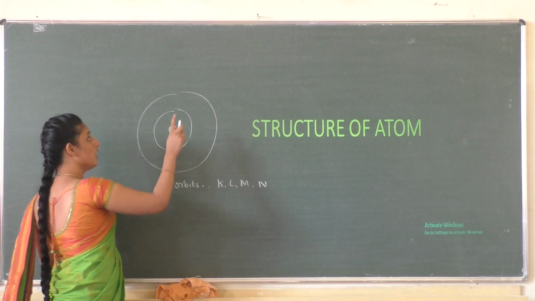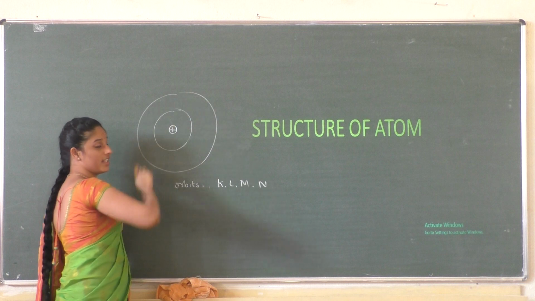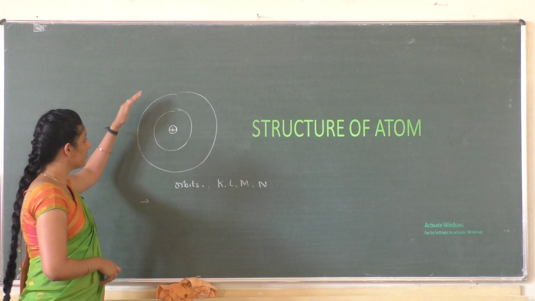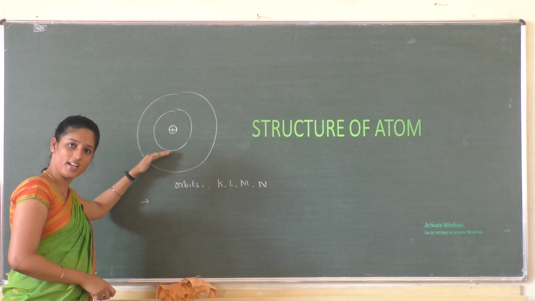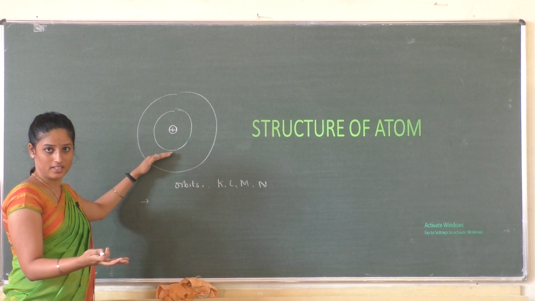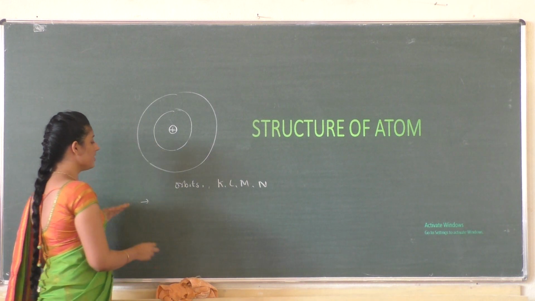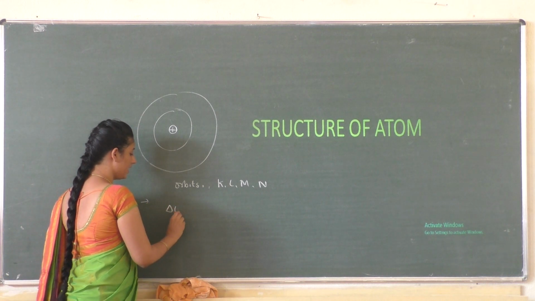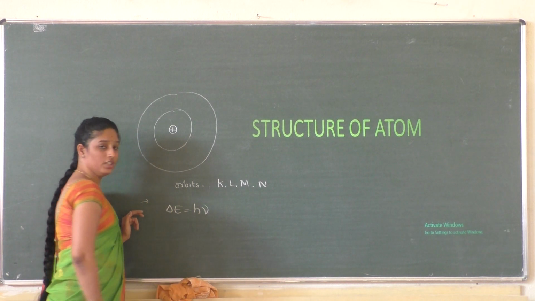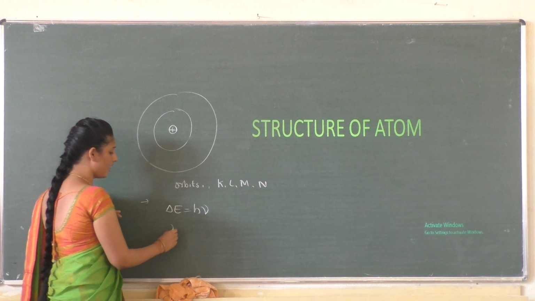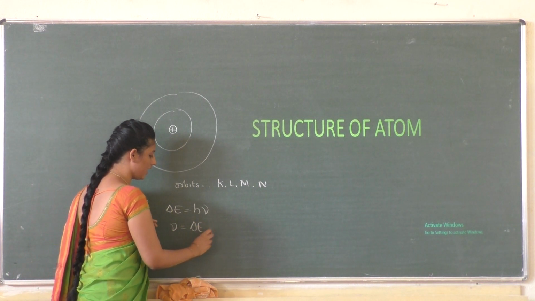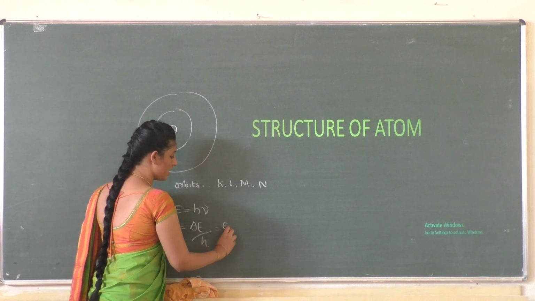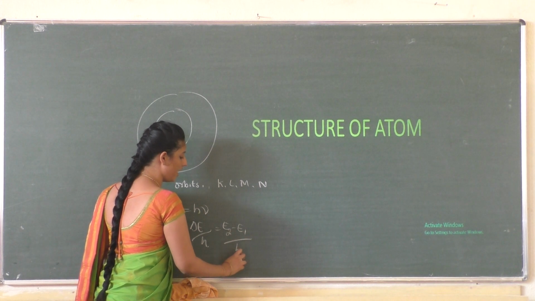But when it jumps from lower energy to higher energy, energy is absorbed by that electron, and when it jumps from a higher energy level to a lower energy level, the energy is emitted. The frequency of that emitted radiation is given by delta E equal to h mu, so mu is equal to delta E by h, where delta E is the difference in the energy levels, that is (E2 minus E1) by h.